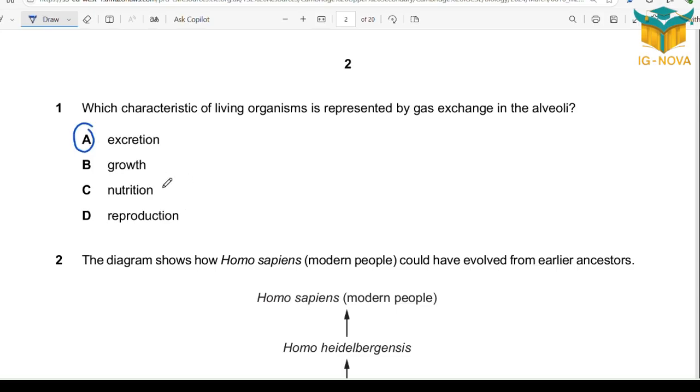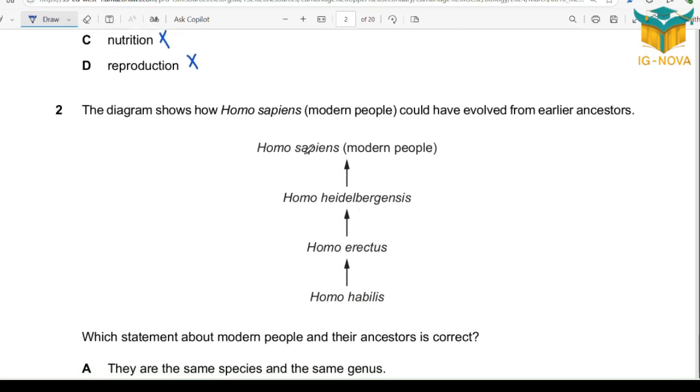Why not growth? Because growth is a permanent increase in size. Why not nutrition? Nutrition is to take in nutrients. Why not reproduction? Reproduction is to make more of the same type. So all of them are wrong except for excretion.